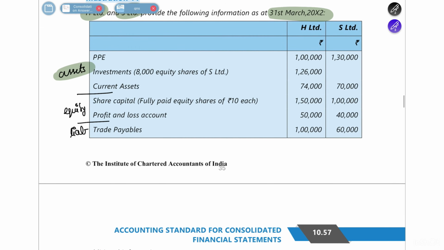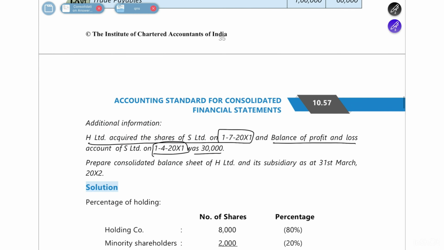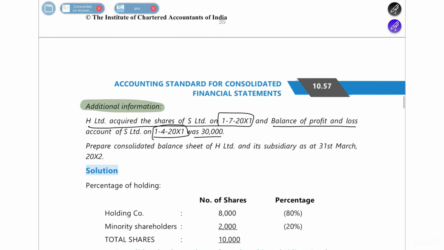They have given assets, equity as well as liability of both the companies. Then they have given additional information that H Limited has acquired the share of S Limited on 1/7/2001, which will now be considered as your date of acquisition. And they have said that the balance of profit and loss account of S Limited on the date of acquisition was 30,000, which means on date of acquisition, this was a balance in the P&L account, which means it's a pre-acquisition reserve.